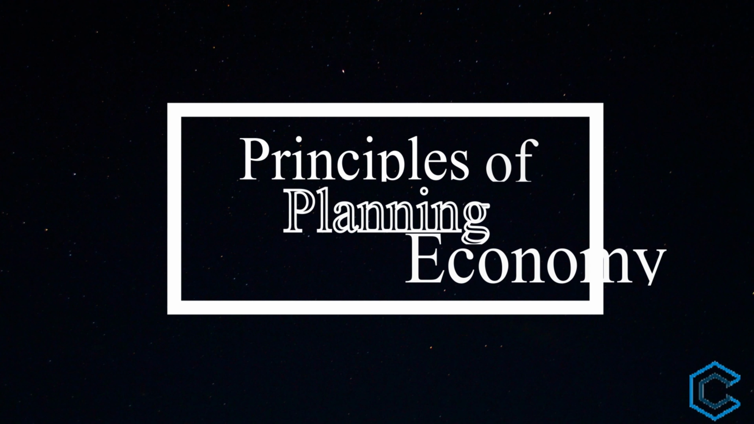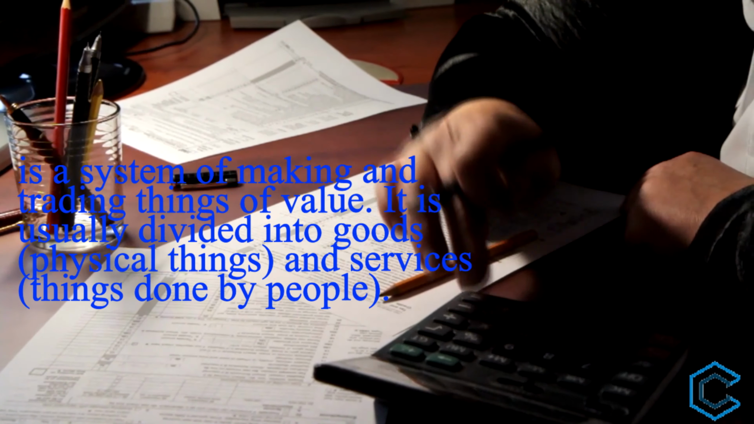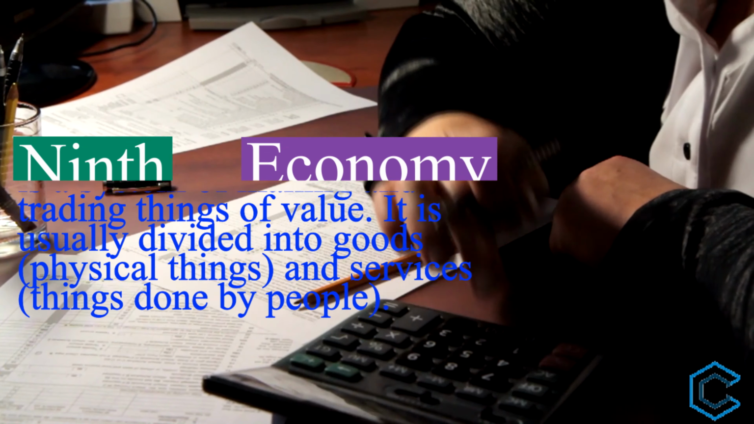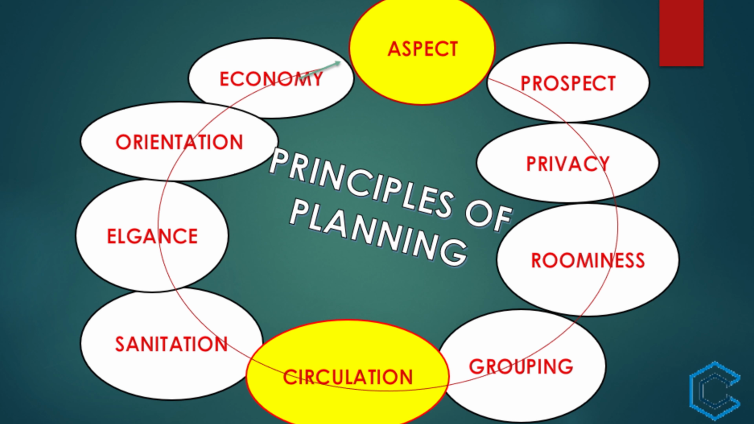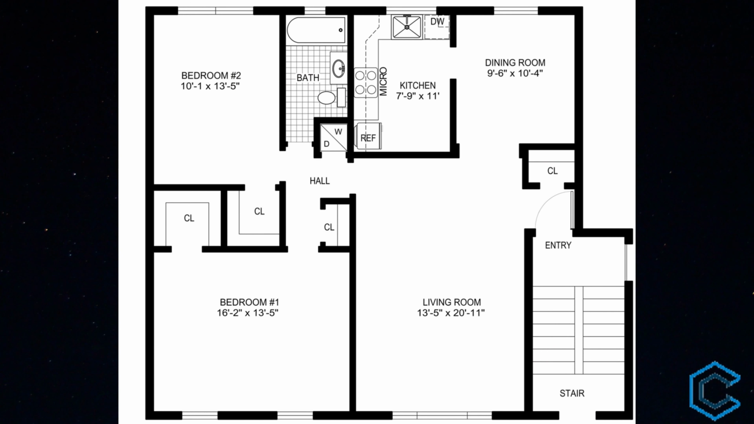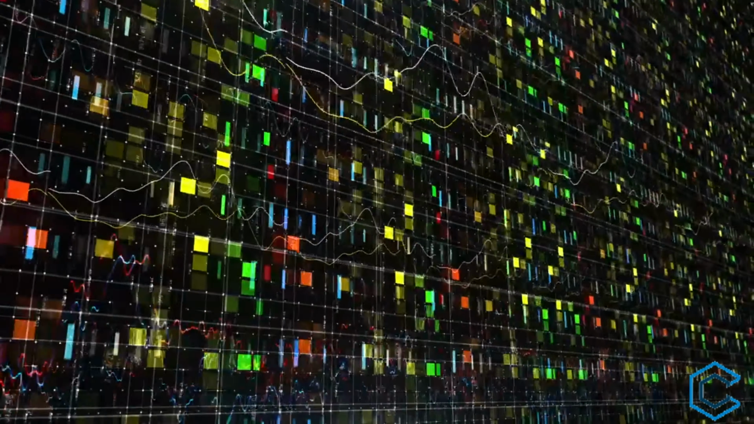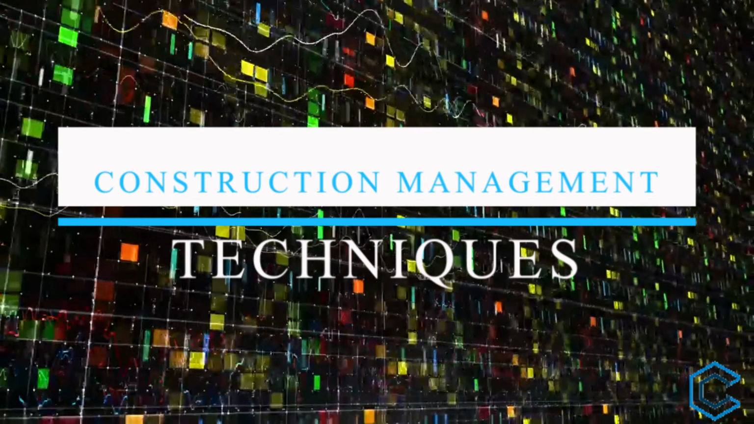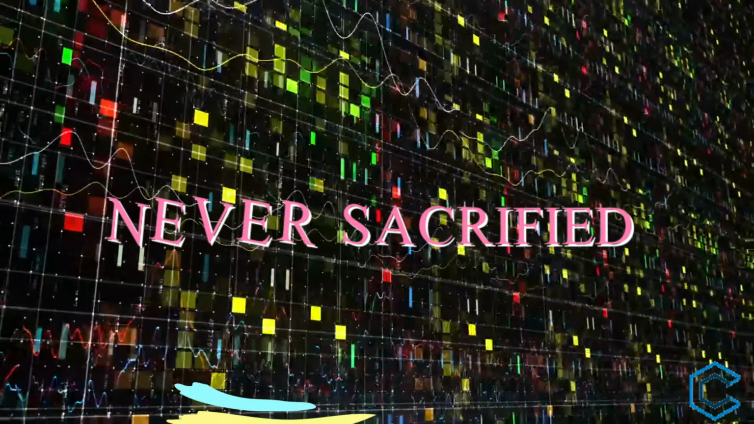Ninth, economy. It is the last but not the least principle of planning. All efforts are in vain if the cost is not considered. In any case, aspect and circulation should not be disturbed for economy. On the other hand, prospect can be sacrificed for aspect. Simple building plans, along with minimum doors and windows, with simple designs, will reduce the cost. The economy can be achieved by categorically following the techniques of construction management. In any case, functional utility and structural stability of the construction should never be sacrificed.